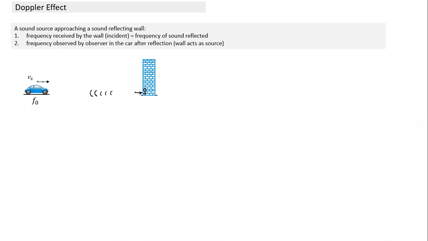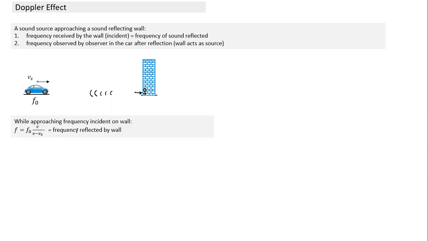First, whatever frequency is emitted by a moving source, these sound waves will be incident on the wall. The frequency will not be the same here because the wavelength will change. The source changes the wavelength, and so the frequency also will change. And whatever frequency is incident on the wall, the same frequency is reflected. So in the second part, the wall becomes a source and the person sitting in the car becomes the observer. Second part, wall acts as a source. So let's do that part here.